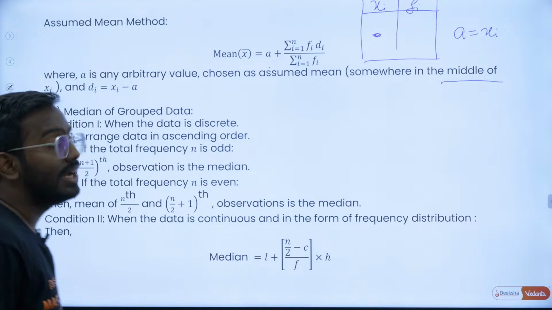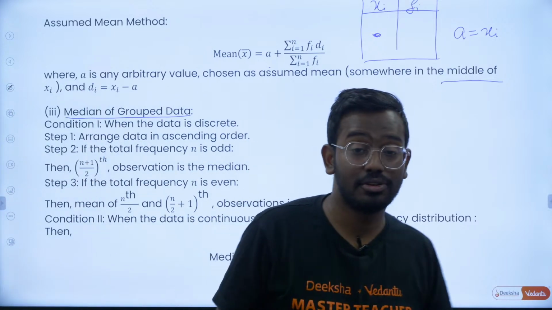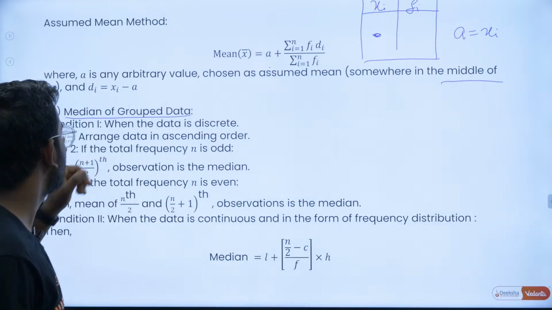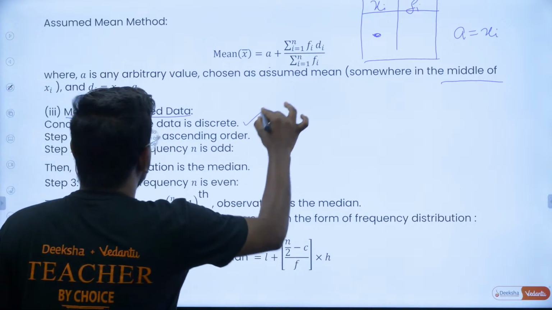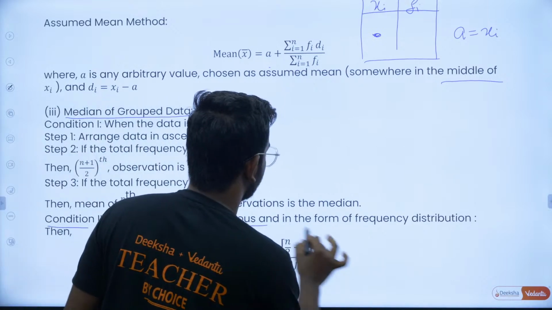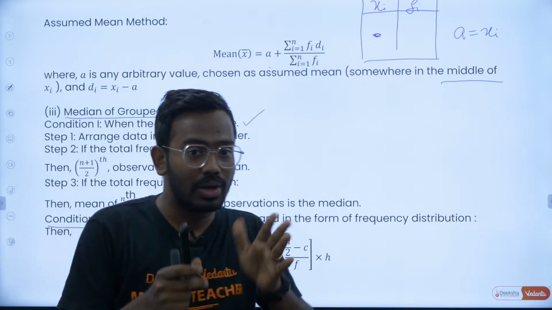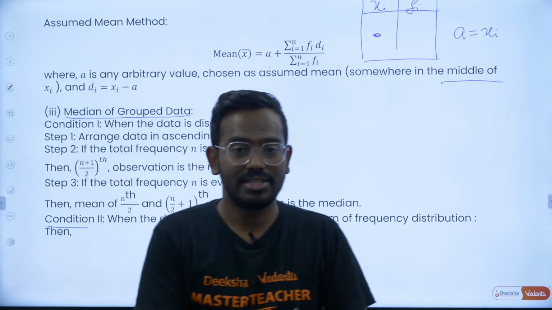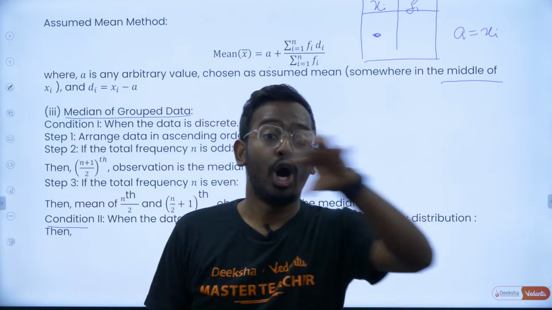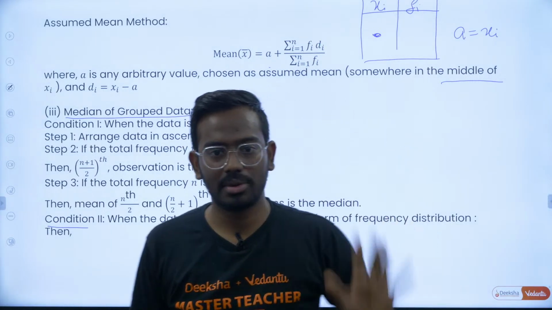Next, median of grouped data. What do you mean by this? Now we are going to find the median of grouped data. Condition 1, when the data is discrete. Condition 2, when the data is continuous. So there are two ways of finding the median. Median is basically the middle entry. If you arrange a given data in ascending or descending order, whichever comes in the middle is the median. Median, middle, remember it.